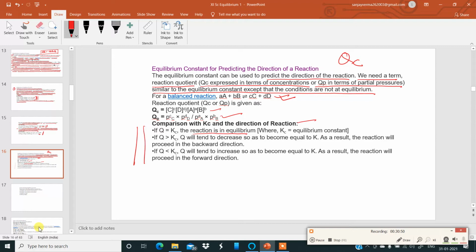Another important point, Kc is called equilibrium constant. If Q is greater than Kc, Q will tend to decrease so as to become equal to K. As a result, the reaction will go in the backward direction. So whenever Qc is greater than Kp or Kc, the reaction goes in the backward direction. Otherwise, if Q is less than Kc, the reaction will proceed in the forward direction.